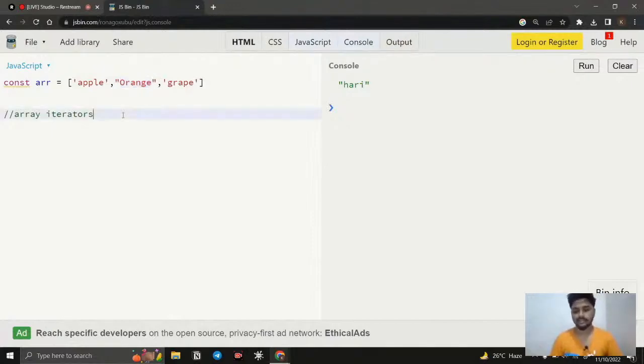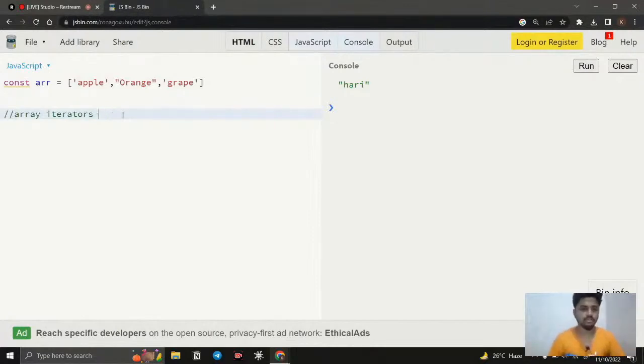What is that? They are called array iterators. Among them, we're going to see three things. One is forEach, and map, and then filter. And then we have some other things like reduce, some, find. So many things are there, but these three things are very important when it comes to React, which we're going to work with next week. Okay, so that is why I'm saying it.